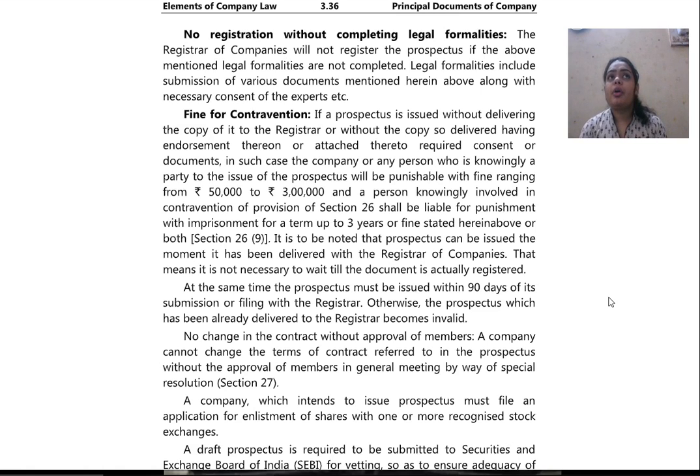So it is very important to firstly file and get the consent from necessary experts for the purpose of complying or completing the legal formalities.